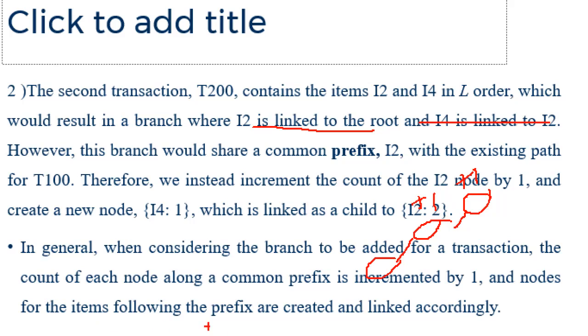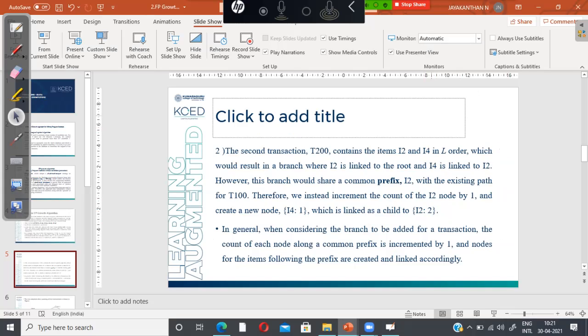The nodes for the items following the prefix are created and linked accordingly. As per nodes, they are attached and linked accordingly. Okay, I will show it in the demo.